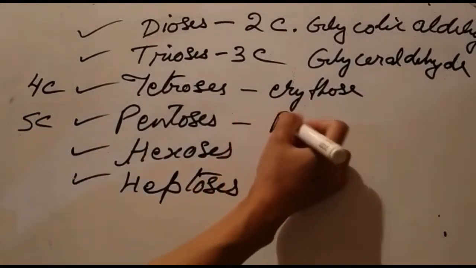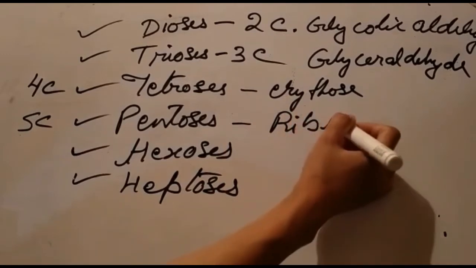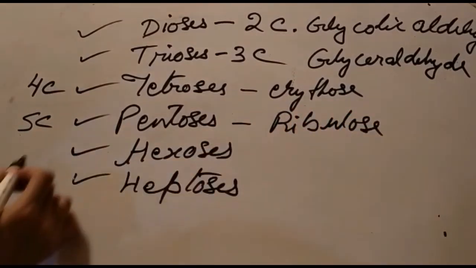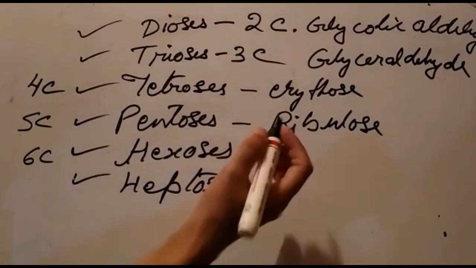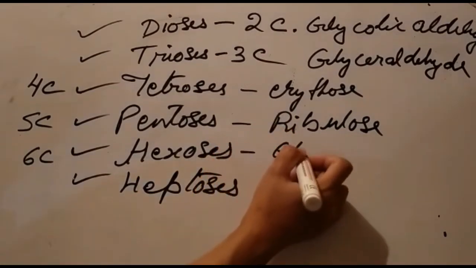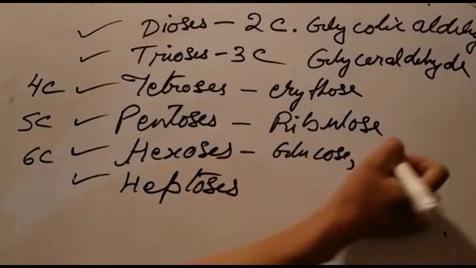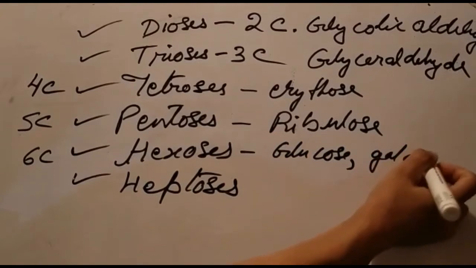Example of this is ribulose. Then we have hexoses. The very common examples are glucose and galactose.